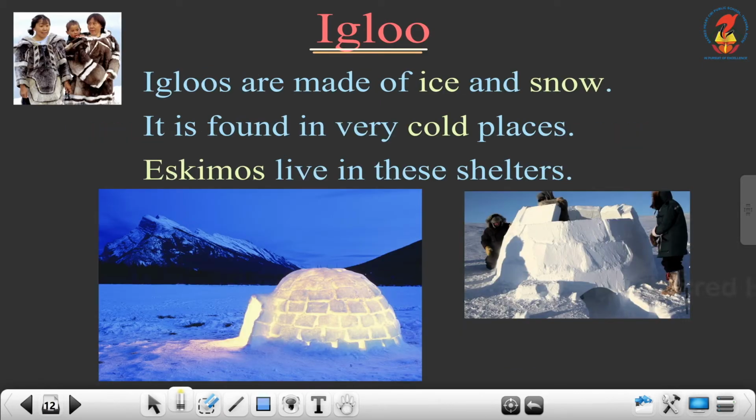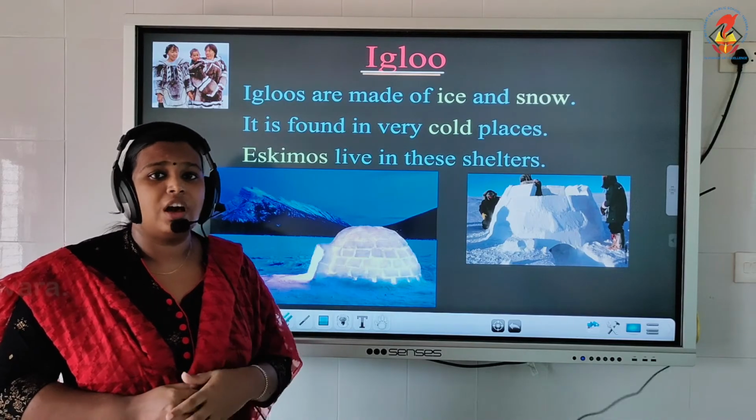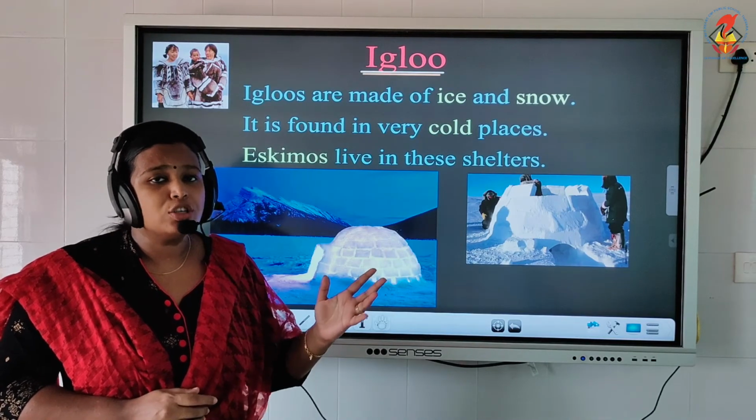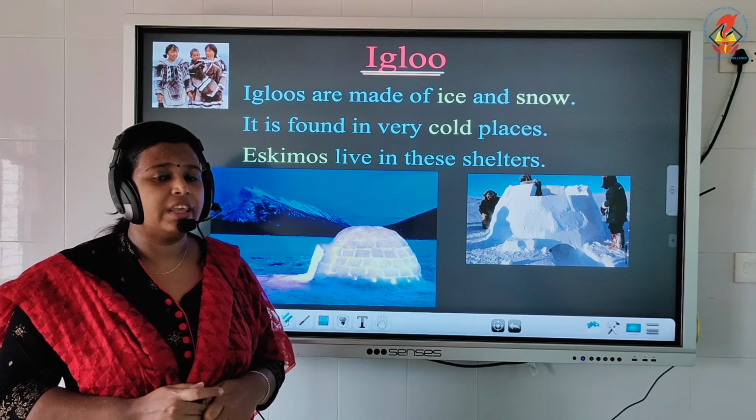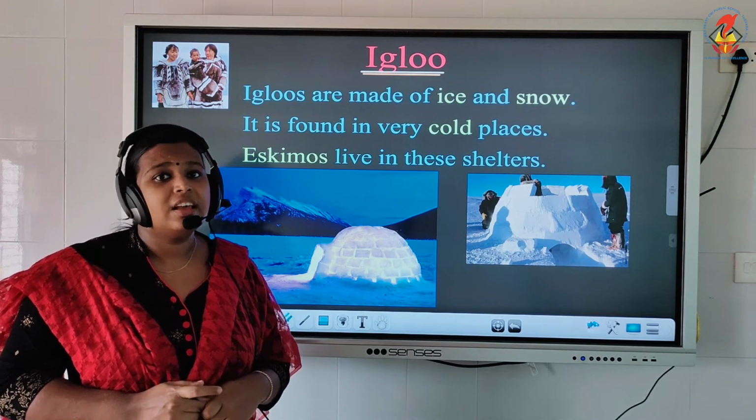The last type of houses is an igloo. Igloos are made of ice and snow. It is found in very cold places. Eskimos live in these shelters. So igloo you can find in the places which is covered by snow throughout the year, and the igloos are made up of blocks of ice and snow. And who lives in igloo? Yes, Eskimos live in igloo.